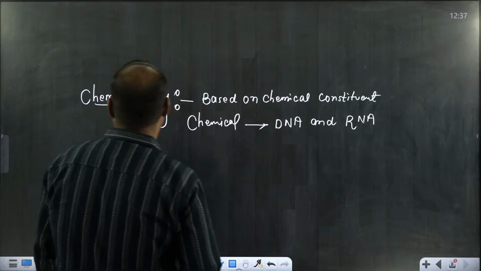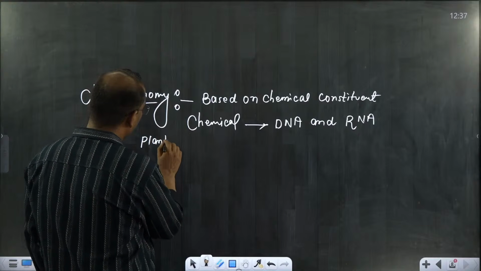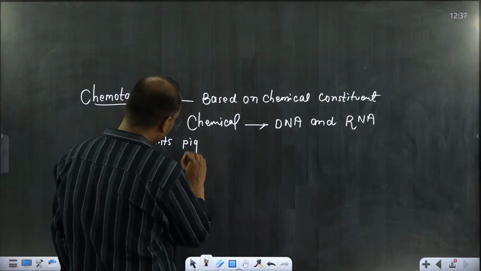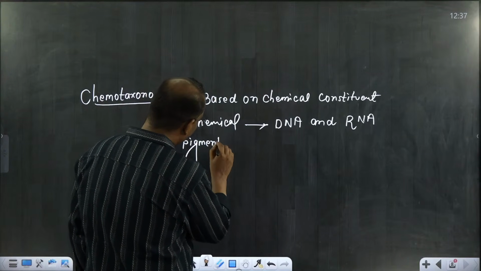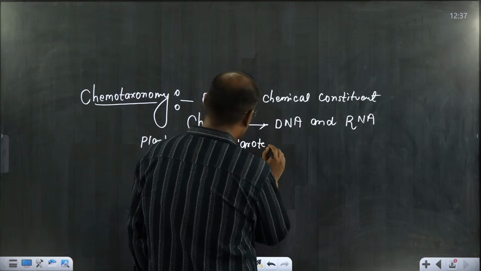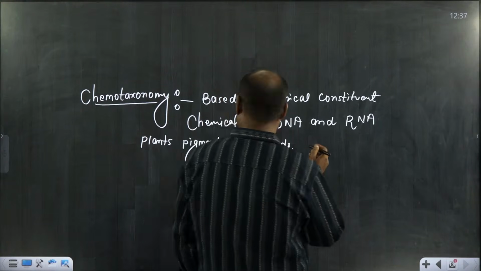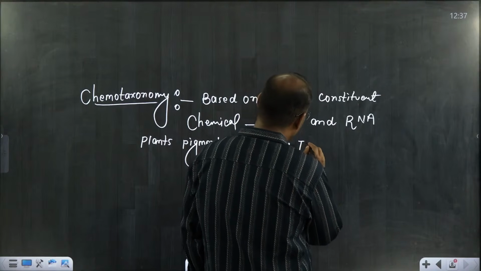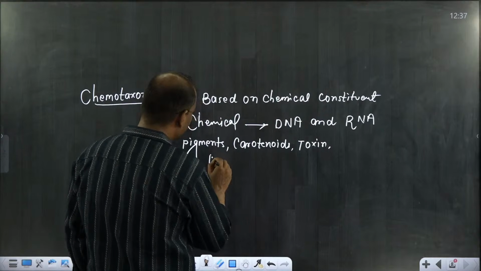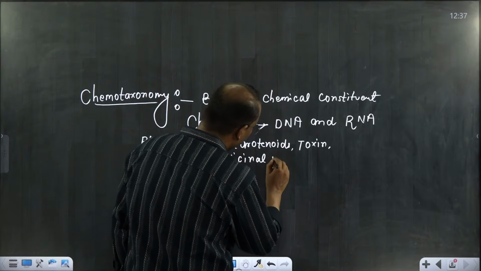If you talk about chemotaxonomy, it means plants are having pigments. Plant pigments are there. Carotenoids are there. Toxins are also there in plants. And medicinal properties are also there.